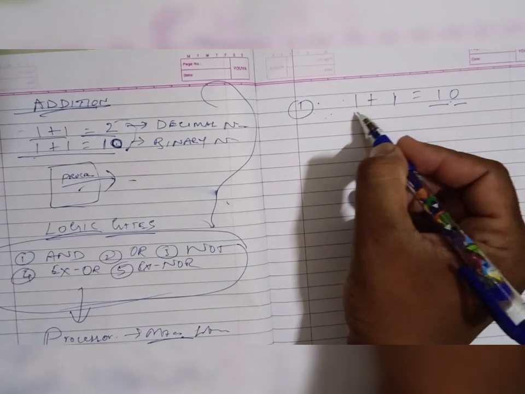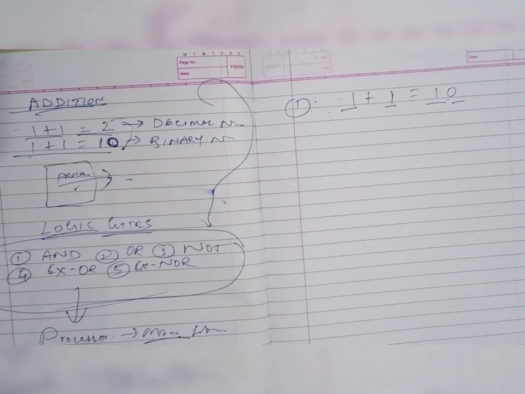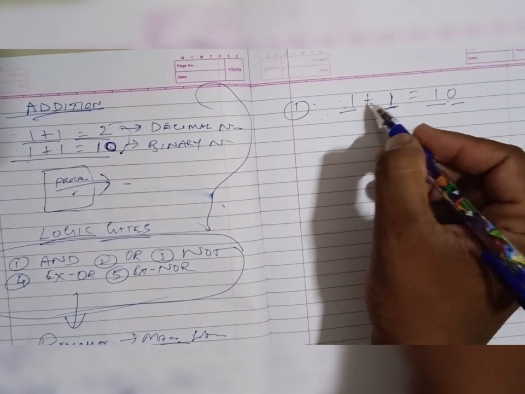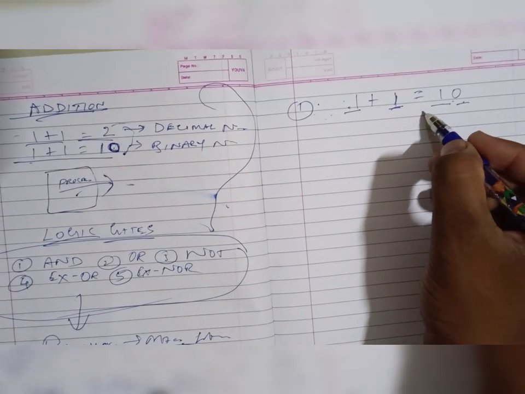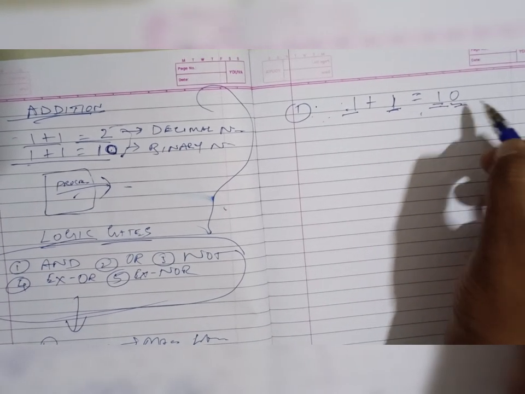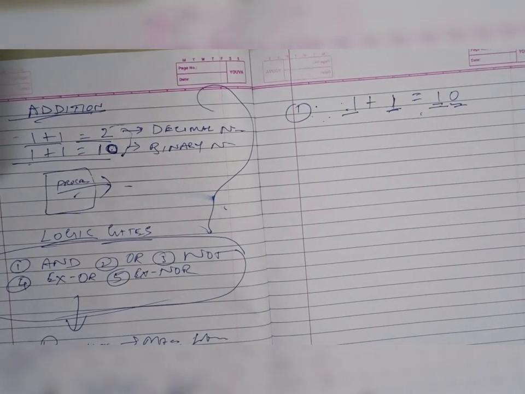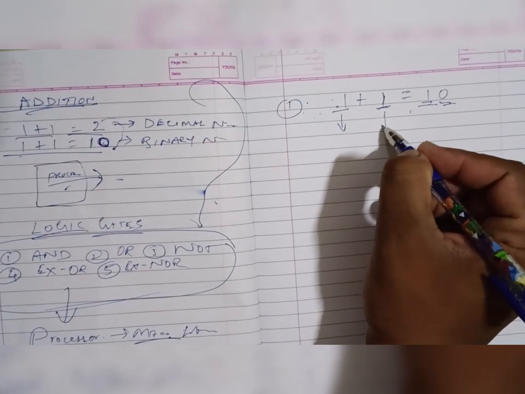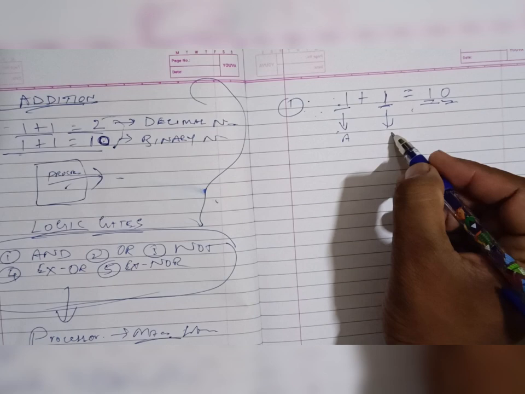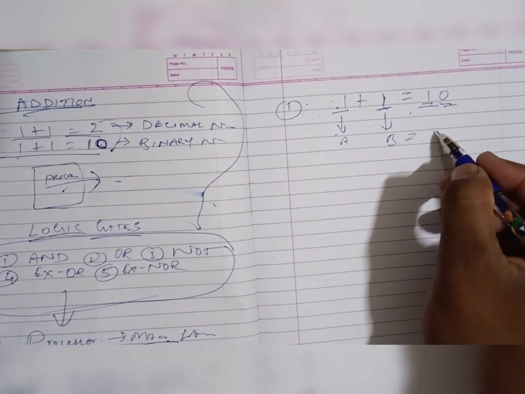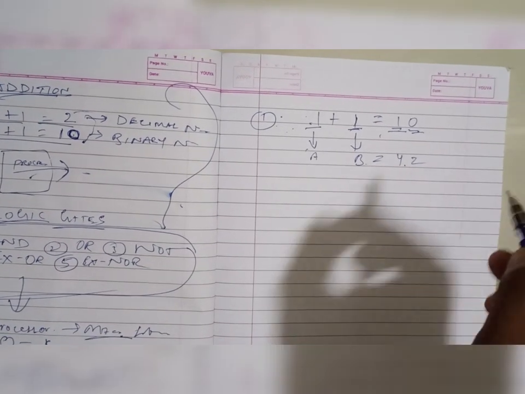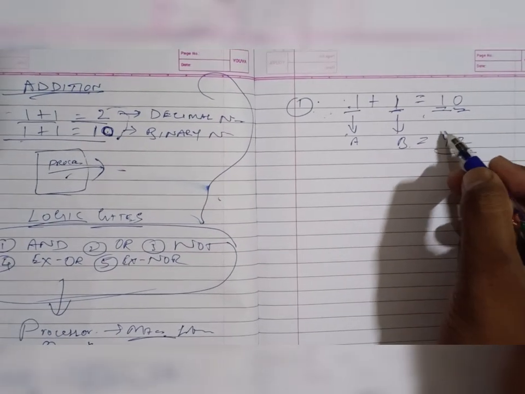Here is one output and here is the other output, and these are the inputs, 1 plus 1, is equal to 2 outputs, one for carry and one for the normal one. Okay, see, this one and this one we'll consider as A and this one is B, and Y is the answer, Y and Z. Okay, these are the outputs.